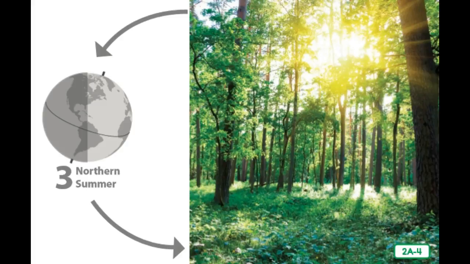This is called the summer solstice and is referred to as the longest day of the year. That means that there is daylight for a longer period of time on that day than on any other day of the year. People in the southern hemisphere are experiencing winter, while people in the northern hemisphere are experiencing summer.